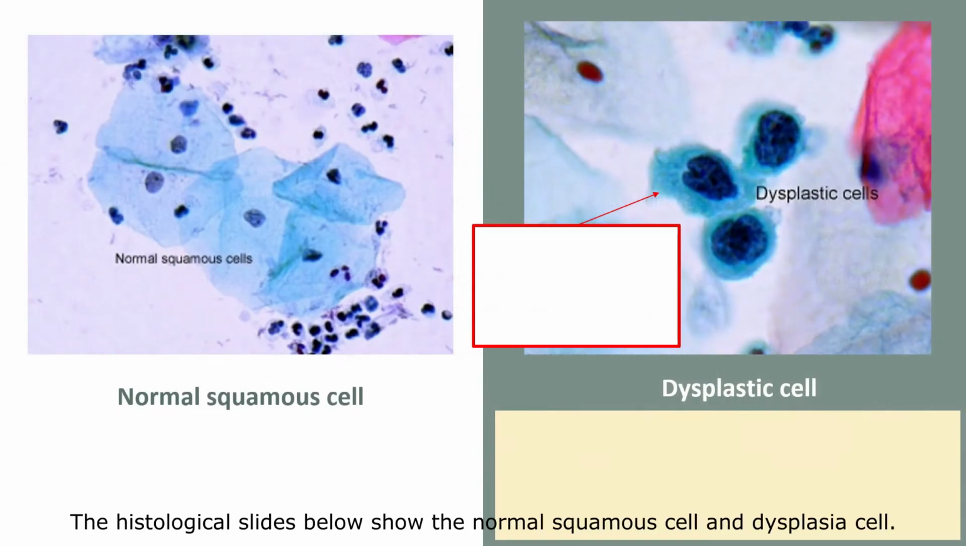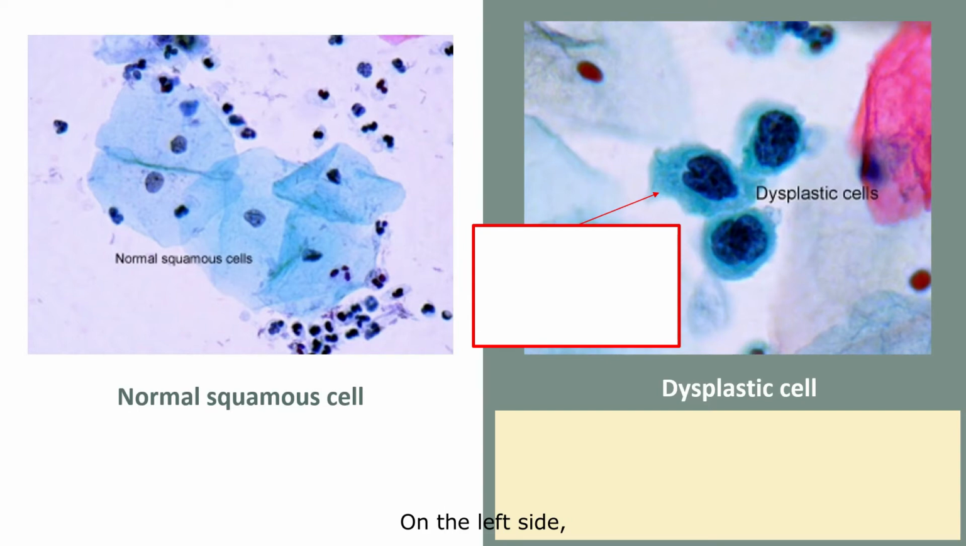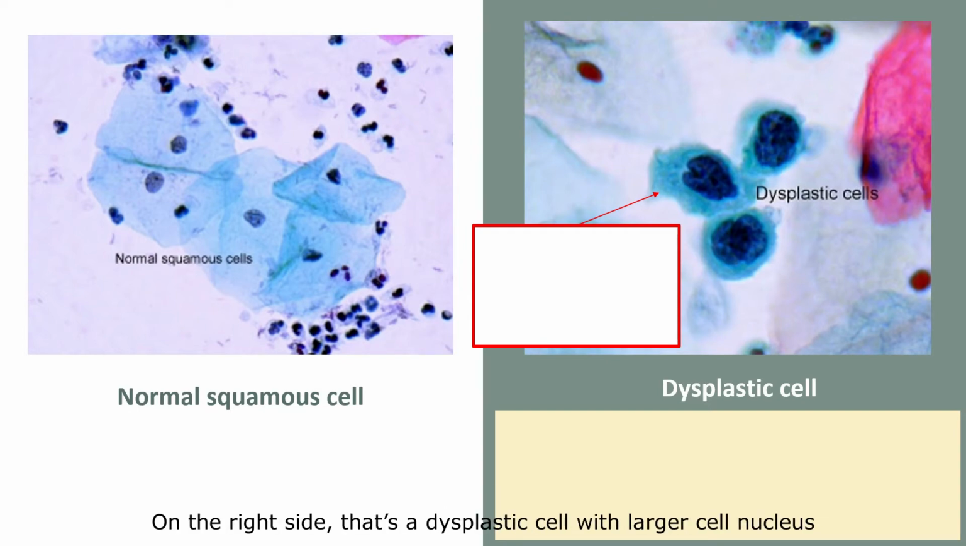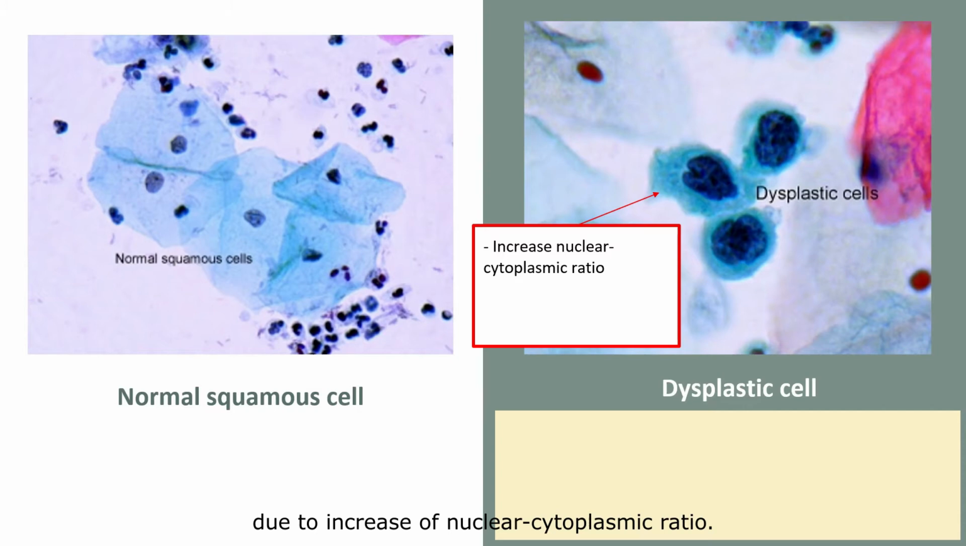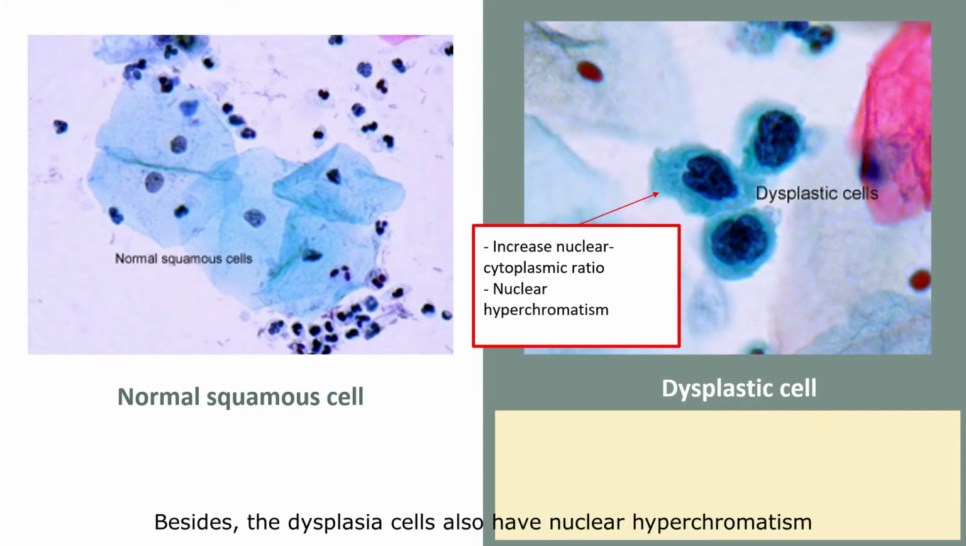The histological slide below shows the normal squamous cell and dysplasia cell. On the left side, it is the normal squamous cell with normal size of cell nucleus. On the right side, that's a dysplastic cell with larger cell nucleus due to increase of nuclear cytoplasmic ratio. Besides, the dysplasia cell also has nuclear hyperchromatism, which causes excessive nuclear staining.